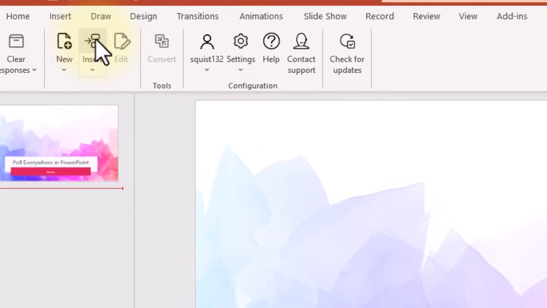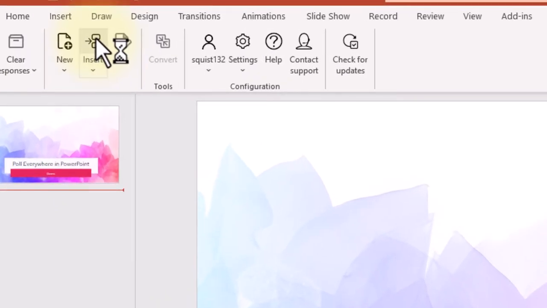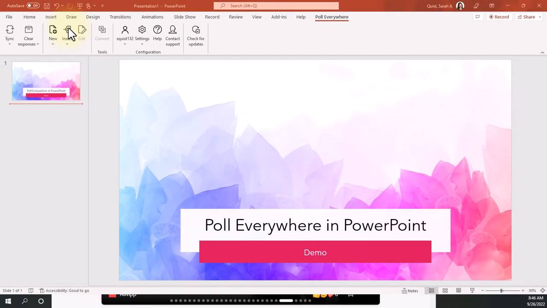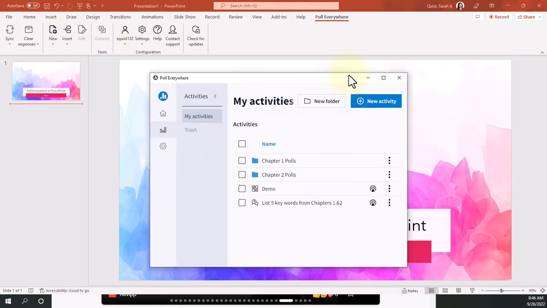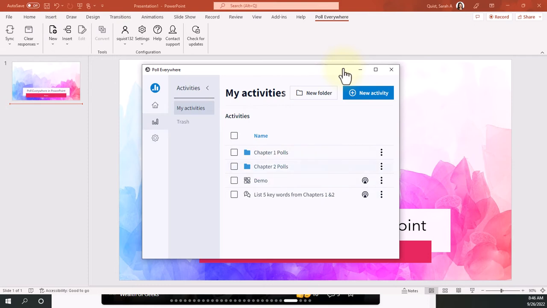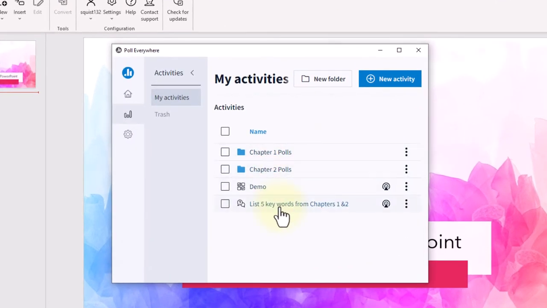And if you want to bring in a pre-made poll, you'll just press Insert and a pop-up menu will appear where you'll see any existing polls or folders that you've made. You also can make a new activity right from this button. So there is flexibility when you click on these two buttons.